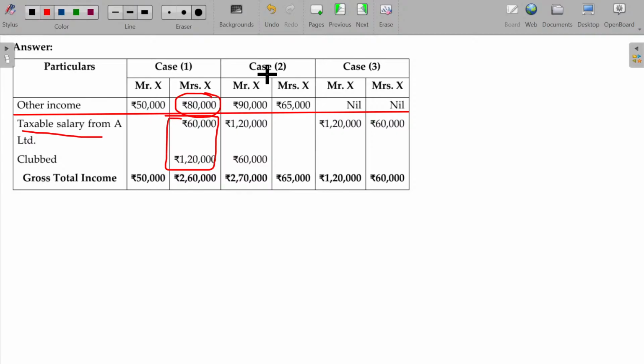In case 2, Mr. X's other income is higher, so these two are taxable only in the case of Mr. X. Last case, there is no other income. Now clubbing will not be applicable. Directly you can show the income in their respective hands.